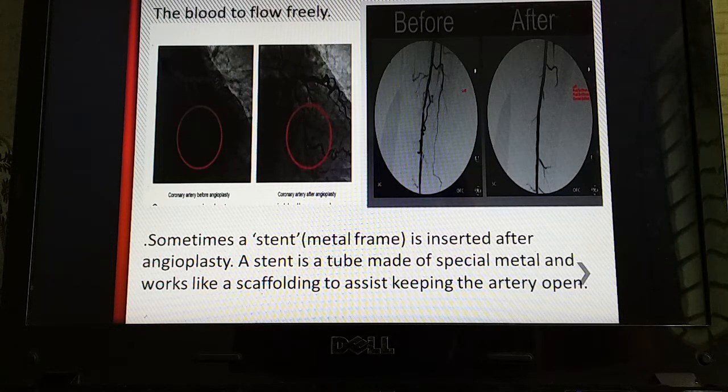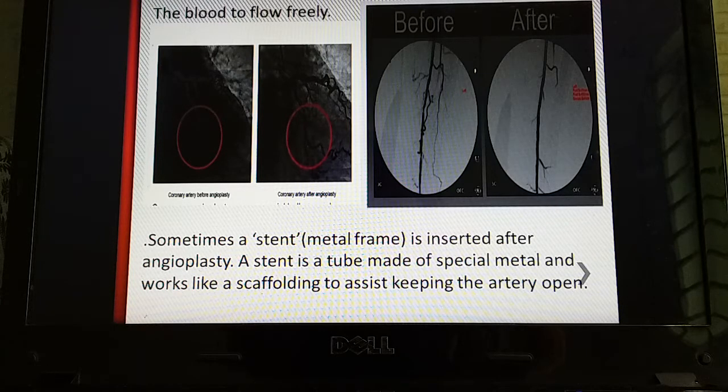Sometimes a stent, what is a stent? A stent is a metal frame that is built specially for this kind of examination. Sometimes a stent, that is a metal frame, is inserted after angioplasty. A stent is a tube made of special metal and works like a scaffolding to assist in keeping the artery open.